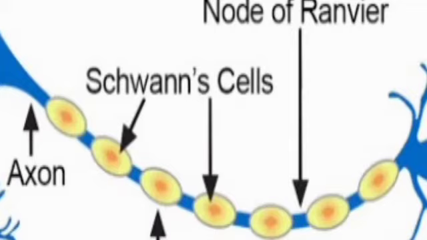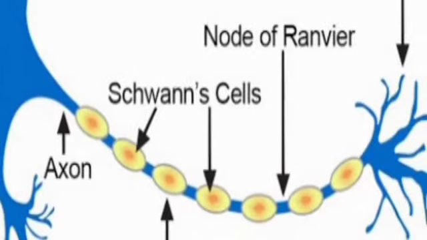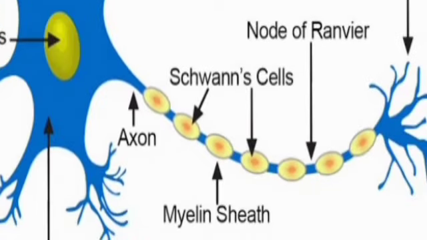So that blue color dendrite which is long is called the axon, and it is covered by the myelin sheath. The function of the sheath covering it is that it helps in carrying the information faster, because it is a long thread-like structure.